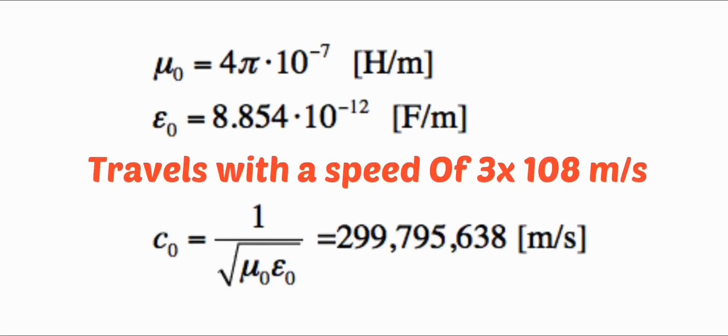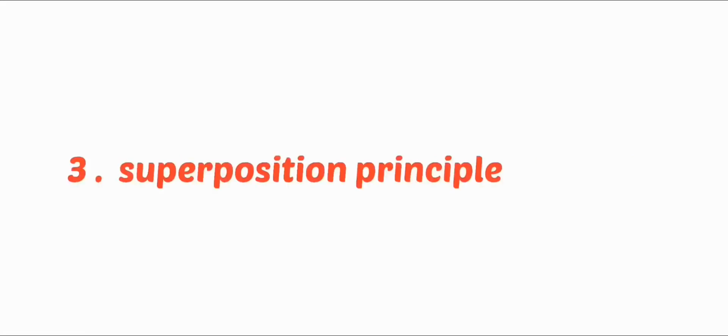Next one is its velocity. Its velocity is given by c equals 1 divided by root of mu 0 epsilon 0, and that is equal to 3 times 10 raised to 8 meter per second. That is, they travel with a constant velocity equal to 3 times 10 raised to 8 meter per second. And the third property is they obey the superposition principle. So we know the superposition principle.